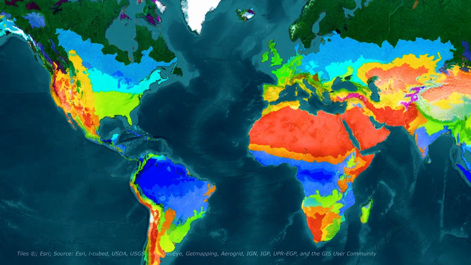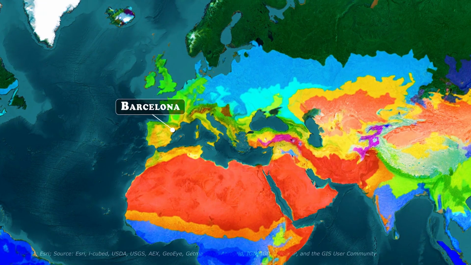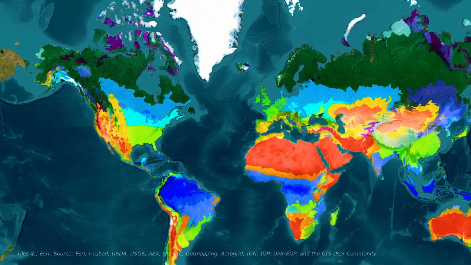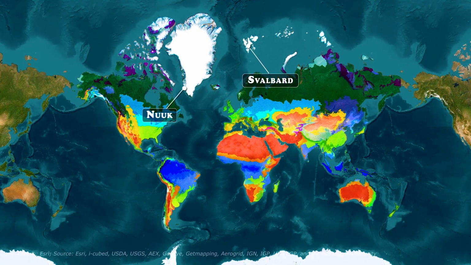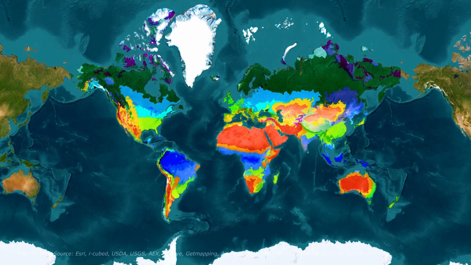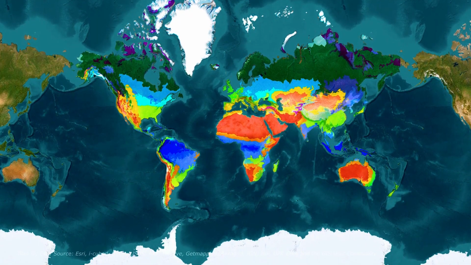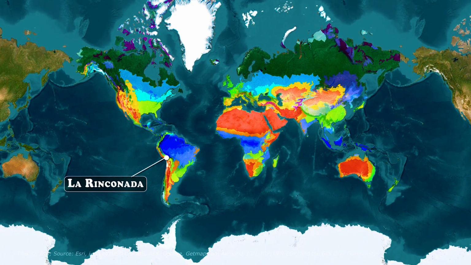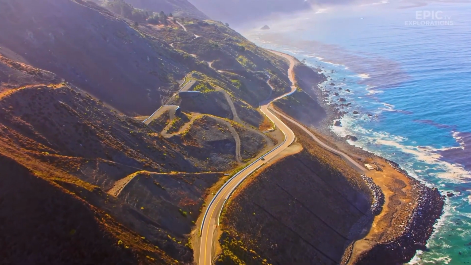When we turn to Mediterranean climates, we do not only find places close to the Mediterranean Sea, such as Barcelona, Rome, or Tel Aviv, but also Los Angeles. Finally, within polar climates, we can highlight the tundra climate found in places such as Puerto Williams, Svalbard, and Nuuk, the capital of Greenland. Outside this classification, we are left with some places where the climate is much more difficult to find elsewhere, such as the alpine climate of La Rinconada or the icy climate that dominates almost the entire Antarctic region.